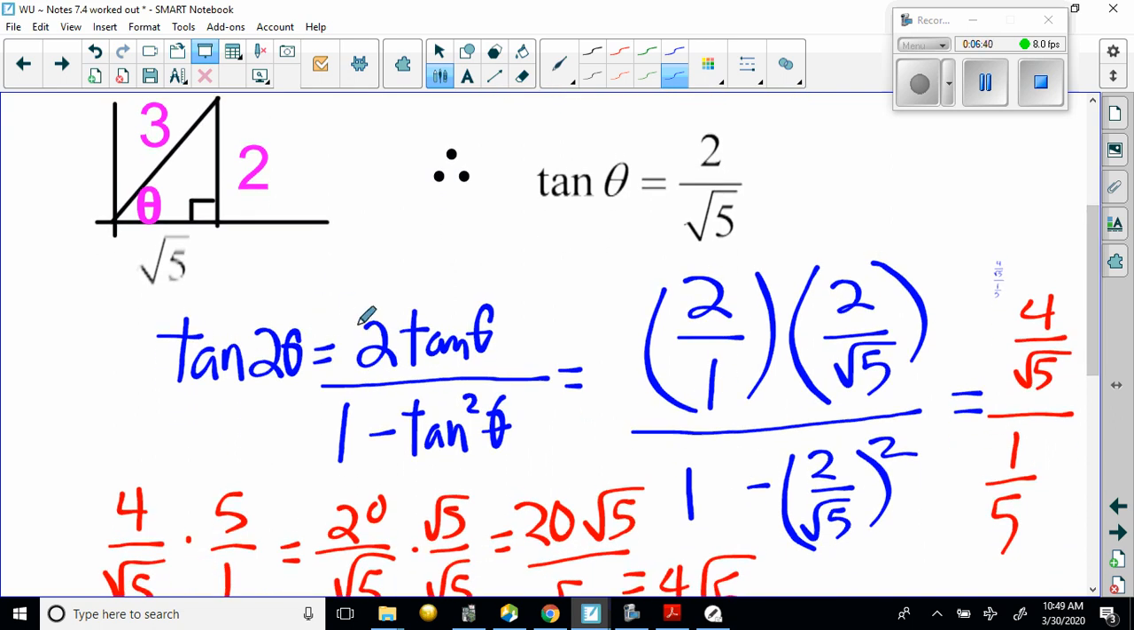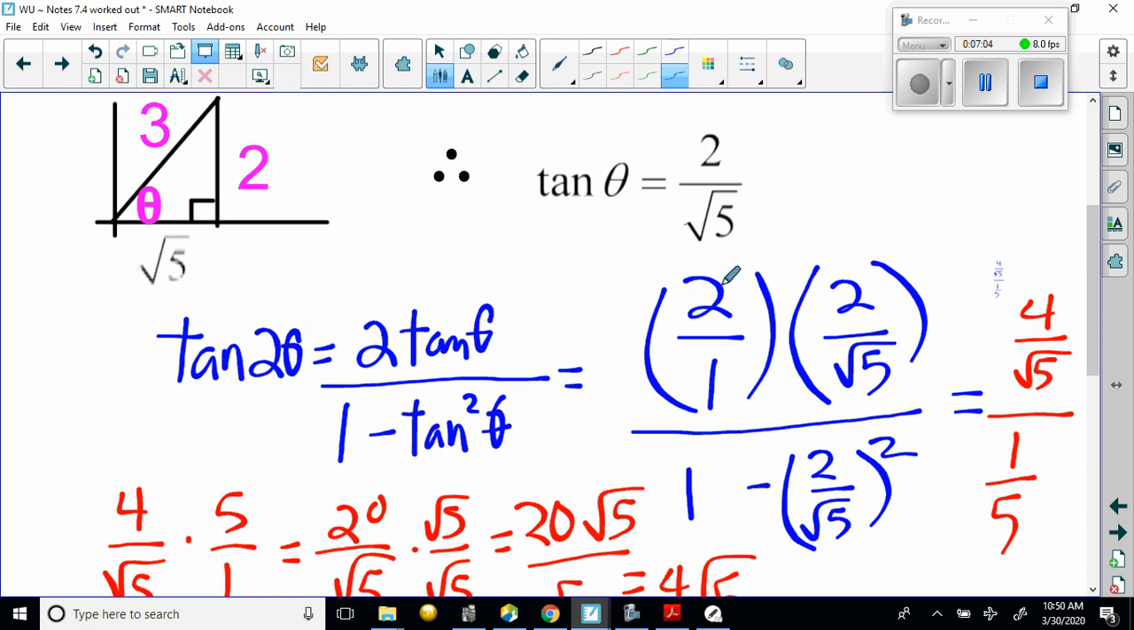So tan of 2 theta is equal to 2 tan theta over 1 minus tan squared theta. Well, I put the 2 over 1 and then 2 over root 5 in the numerator. Then in the denominator, I have 1 minus, and I'm going to square 2 over root 5. Notice I didn't rationalize it in the beginning. I'll always wait till the end to rationalize. Otherwise, you'll be rationalizing quite a bit.